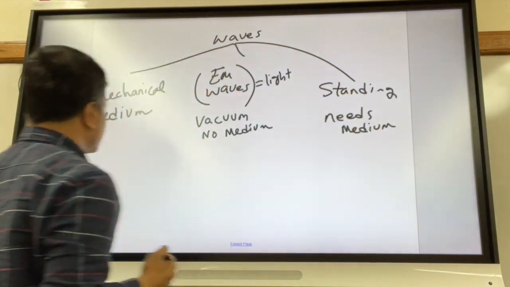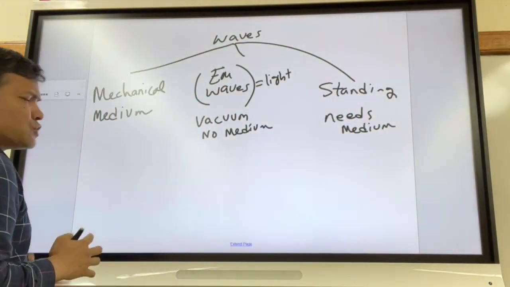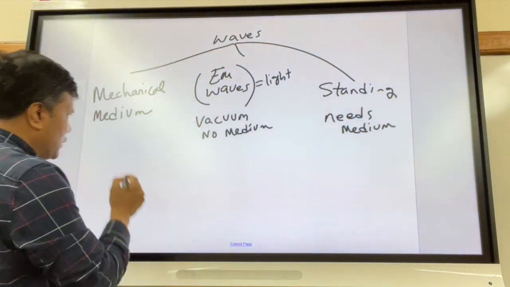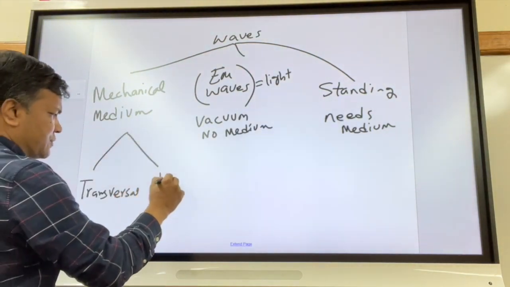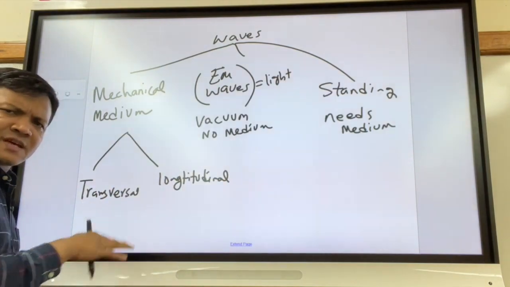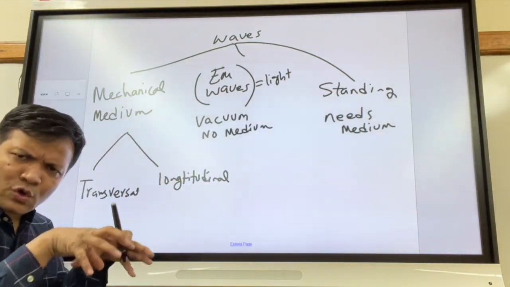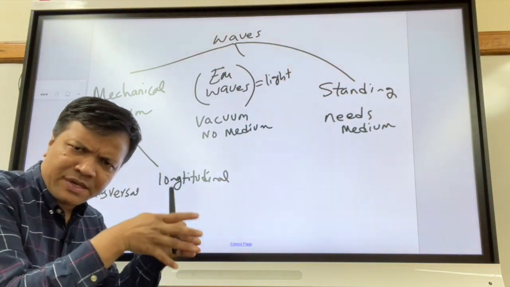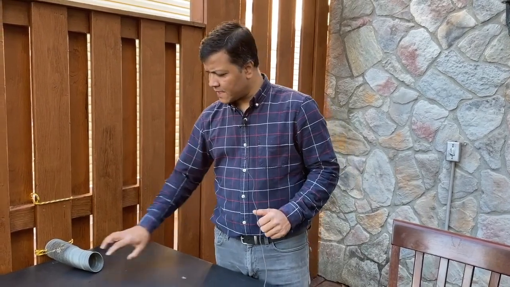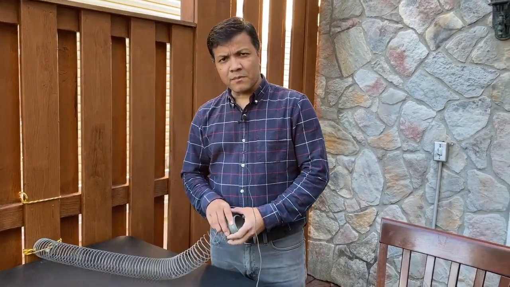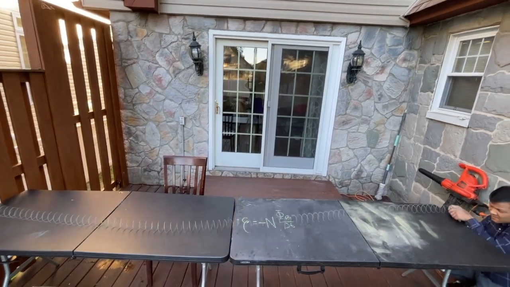All right. So now we're going to talk about two types of mechanical waves. One we call transversal, and one is longitudinal. In a transversal wave, the particles oscillate perpendicular with respect to the direction of the wave. How can I create this disturbance? I can create this disturbance with this slinky. This is a transversal wave. The example is a water wave.